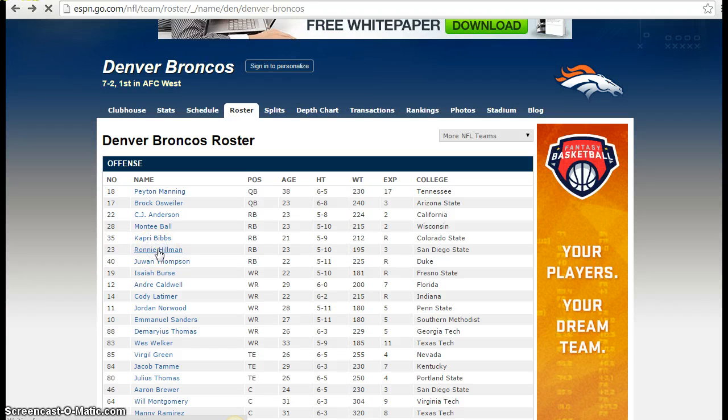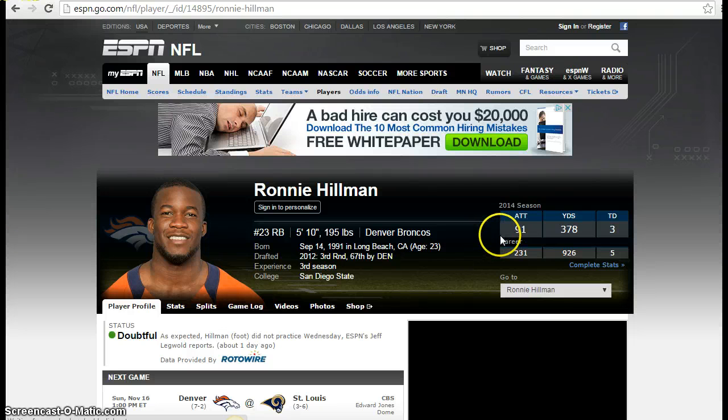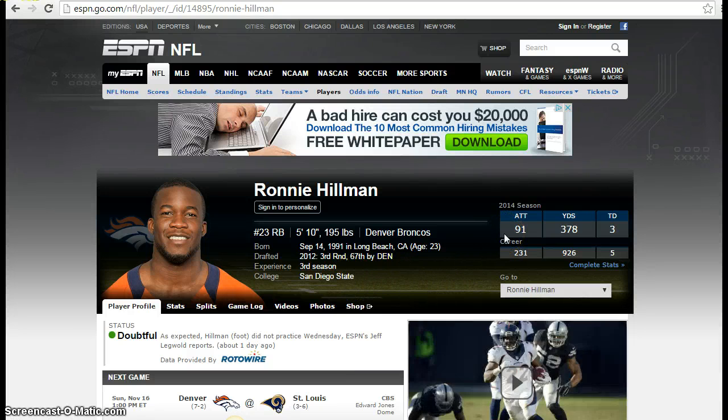Now, let's back up just a little bit and say that we picked a running back. The running back stats are going to be a little bit different. Let's pick Ronnie Hillman. Ronnie Hillman went to San Diego State, and instead of a quarterback rating, he's got how many attempts he's run with the ball this year. So he's run with the ball 91 times. He's run for 378 yards, and he scored 3 touchdowns.